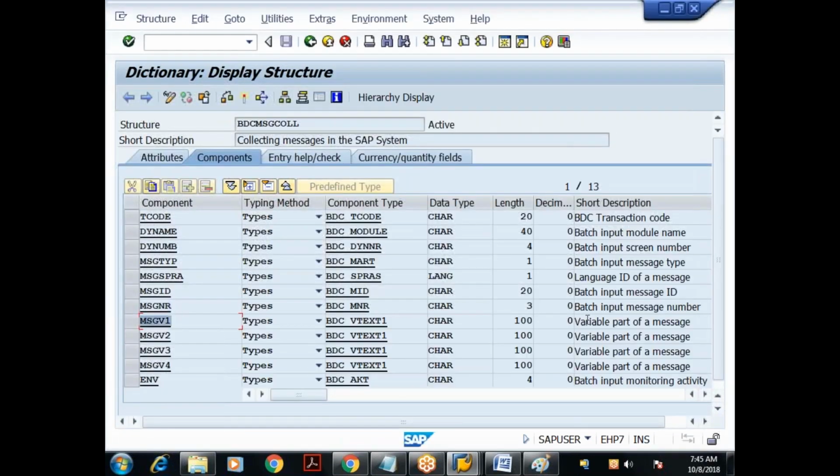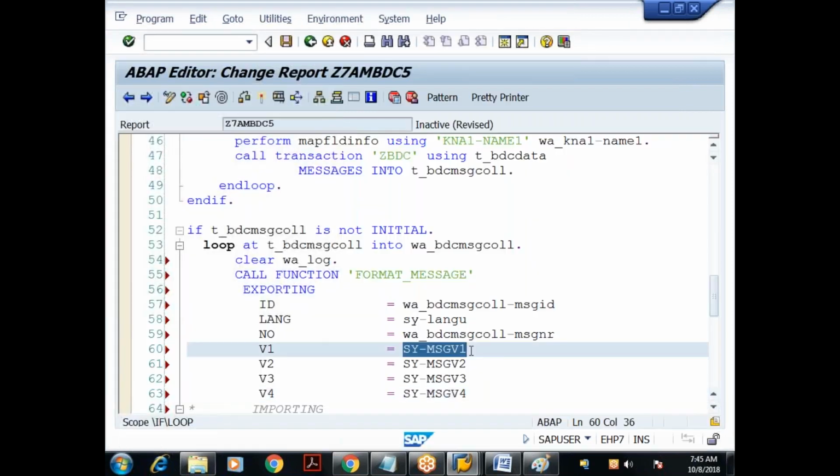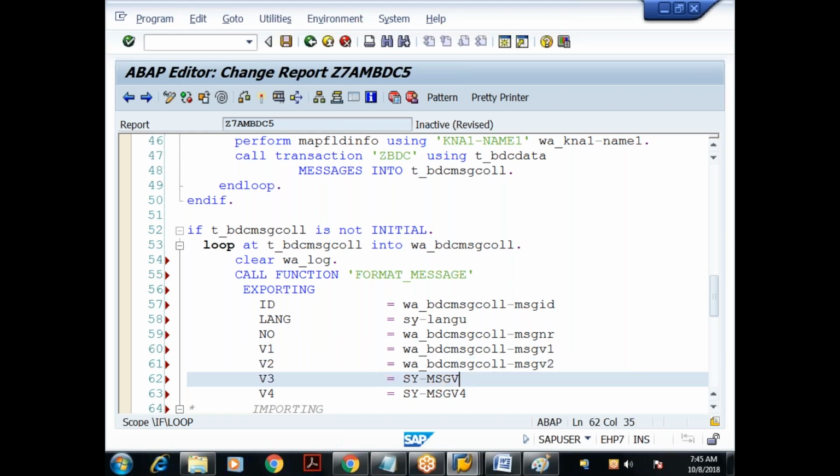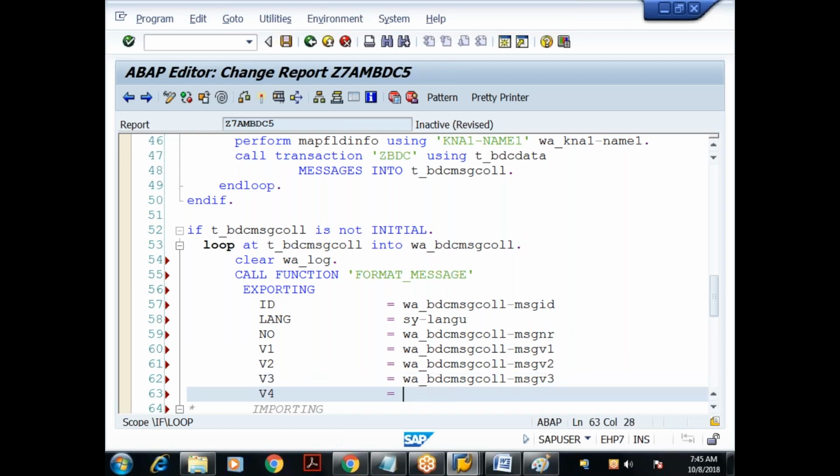Yes, the message variable part of a message: MSGV1, MSGV2, MSGV3, MSGV4. So I'll say w_bdcmsgcoll-msgv1, msgv2, msgv3, msgv4.